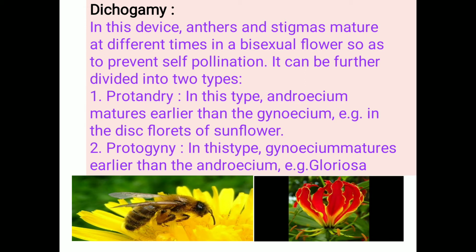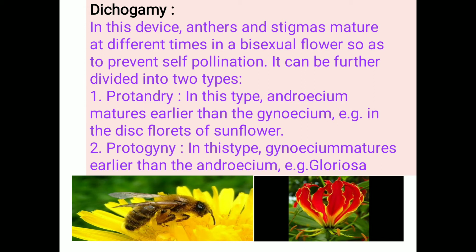Remember this. What is dichogamy? In dichogamy, the anthers and stigma mature at different times in a bisexual flower. The flower is the same, no doubt, but the maturation period of the anthers and stigma is different. It's called dichogamy.